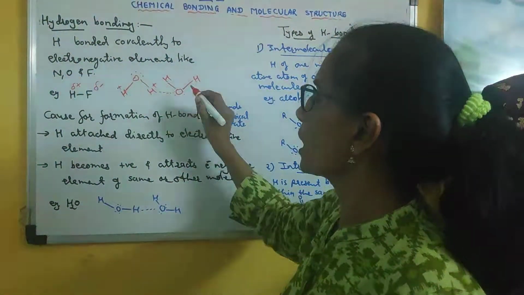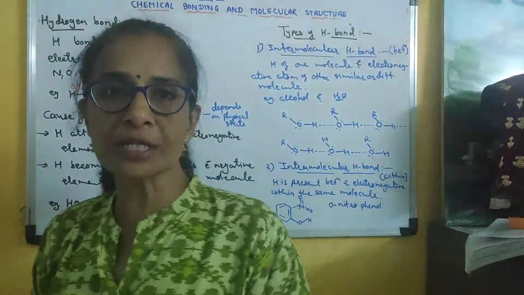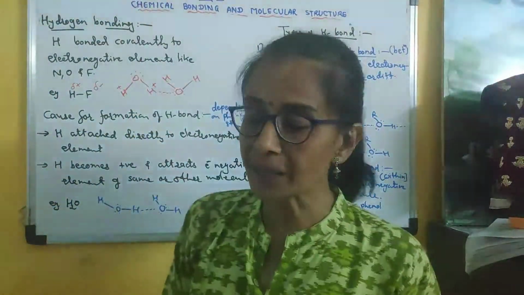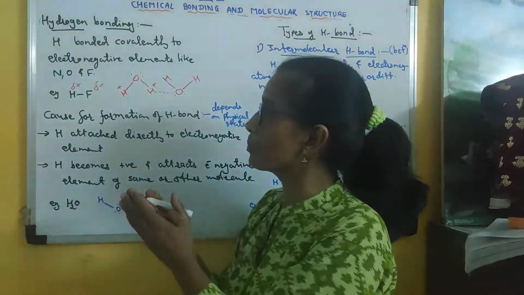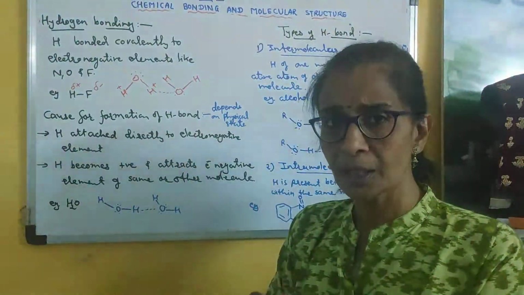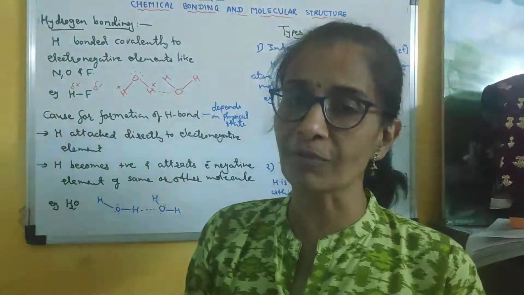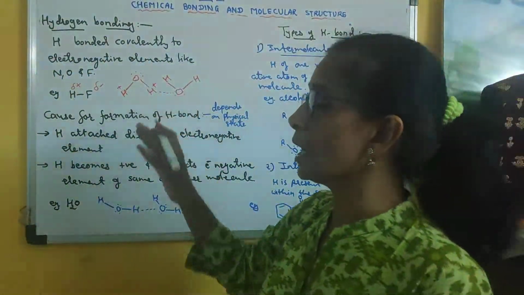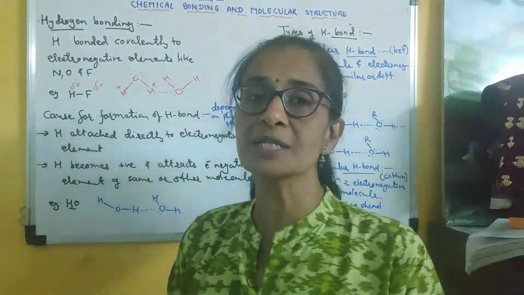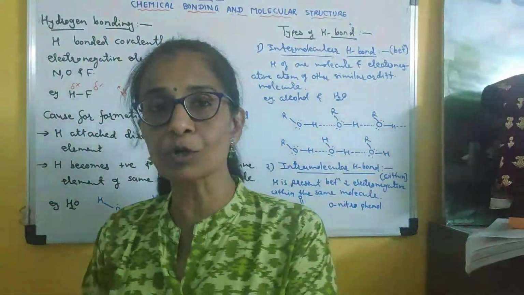So this is how a long chain of molecules is formed. We can say that due to the presence of hydrogen bond, the properties as well as the structure of the molecule are affected. It affects the physical properties like solubility, like melting or boiling point.